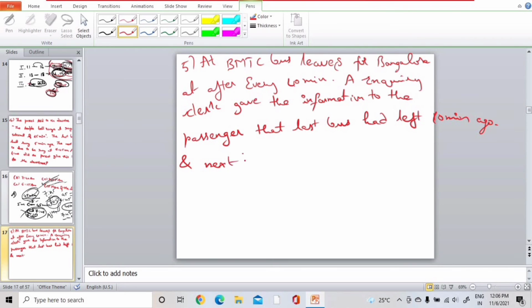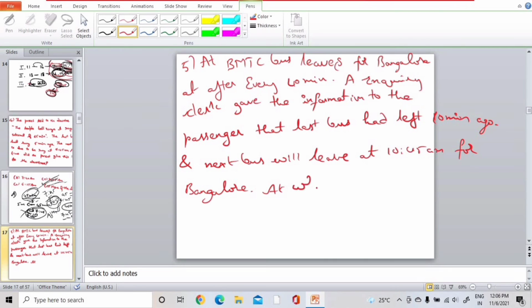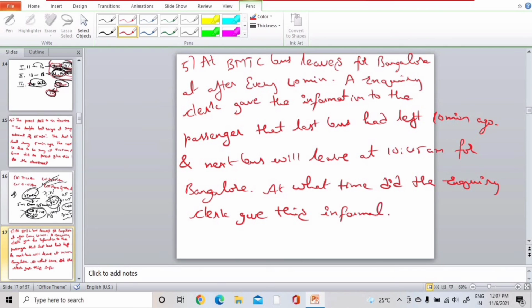The next bus will leave at 10:45 for Bangalore. At what time did the inquiry clerk give this information to the passenger?